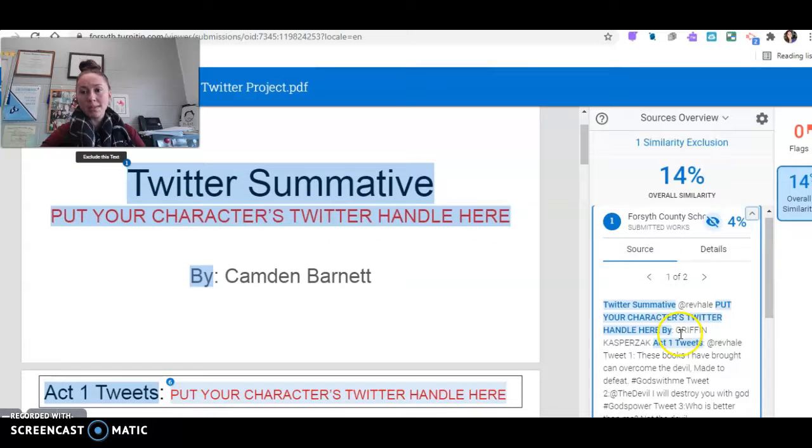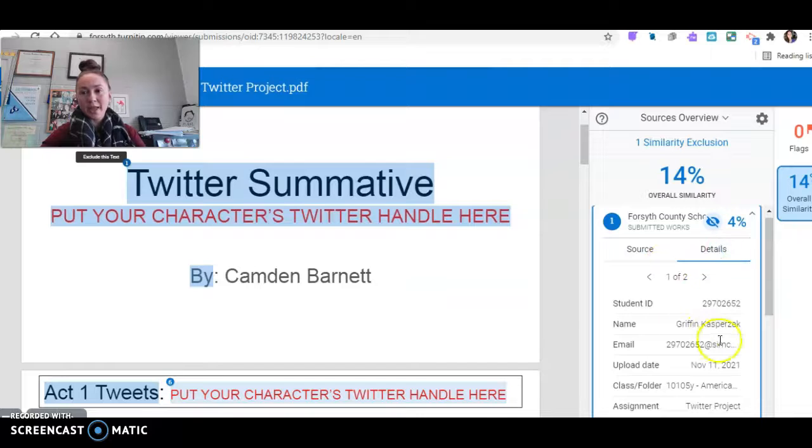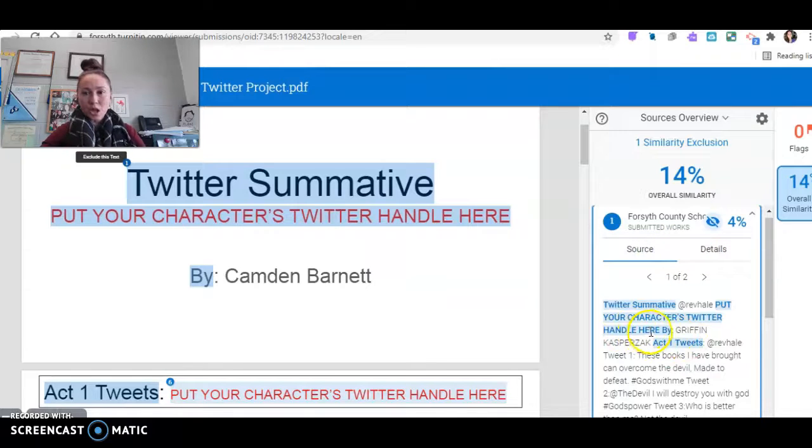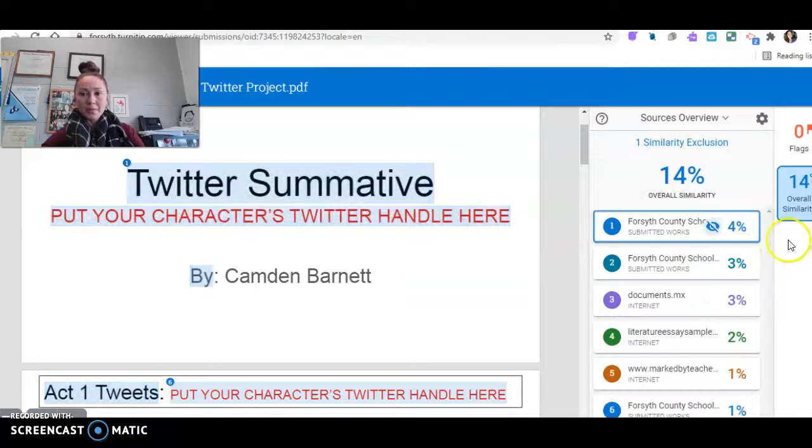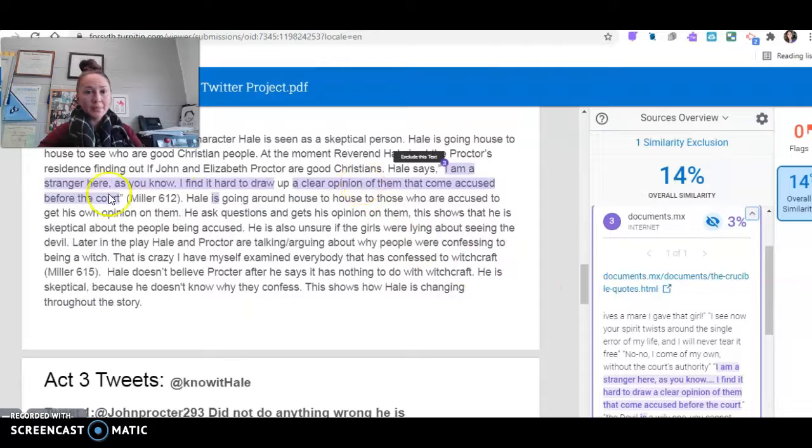So I can look here at what the match is, and I can see who it's matched from. So like, here's the student that it's matched to, and here are the items that are matched. But look here, it tells me this is the part that's matched. So you can see clearly that's not plagiarized, that's just from my own template, right? So here and here, these are from templates. But if I back out, I can go down here and look, this is from the internet. If I click on that, the thing that says that it's being plagiarized is this quote from the Crucible. So clearly that's in quotation marks and it's cited, so that's not plagiarism.